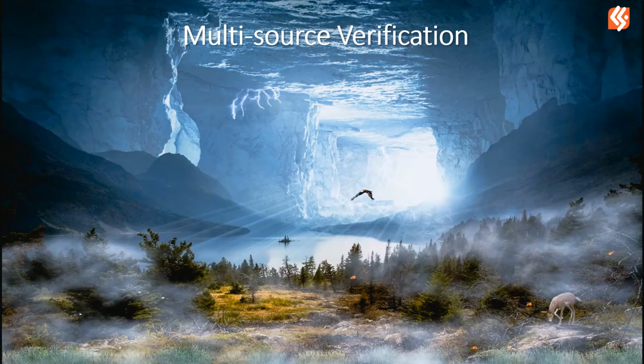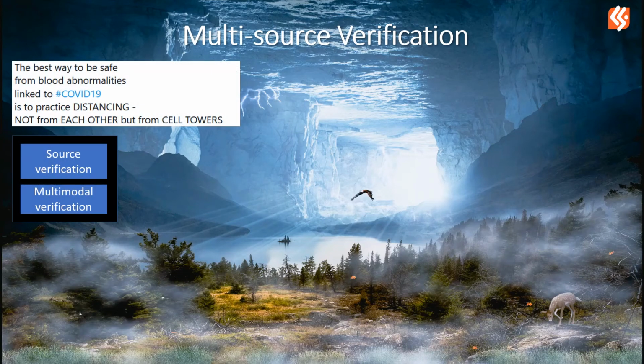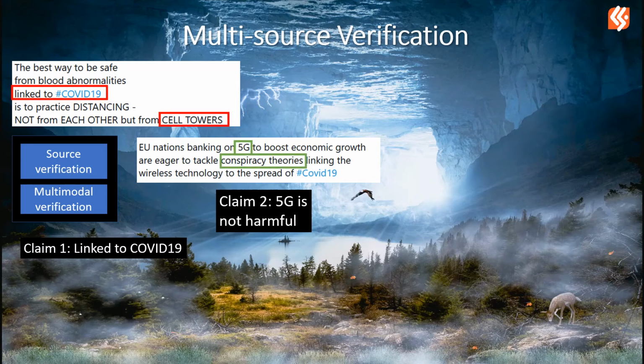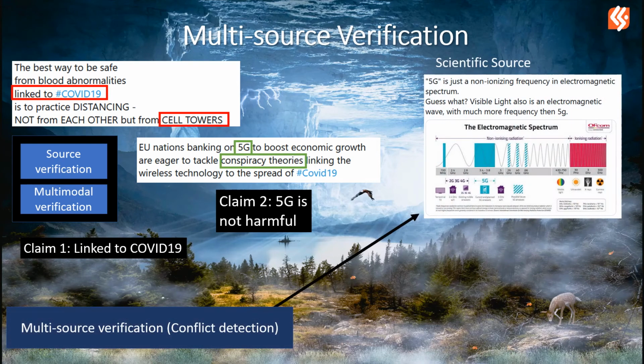For multi-source verification, we would take all the outputs from the single source and multiple AI models. We would need to associate opposing or similar content together, and then we can determine if there's a conflict or not. Then, we'll verify with other sources, such as scientific sources or fact-checking websites. This allows us to flag the news content.